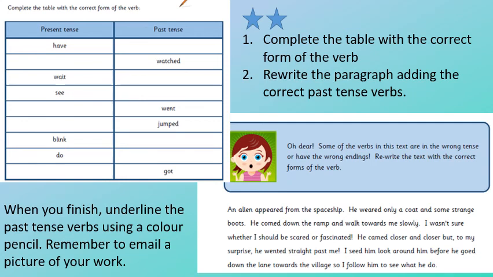And now for the 2-star task, you have a table which is incomplete. So fill in the correct form of verbs. The headings at the top, past tense and present tense, and read carefully before you fill those in.